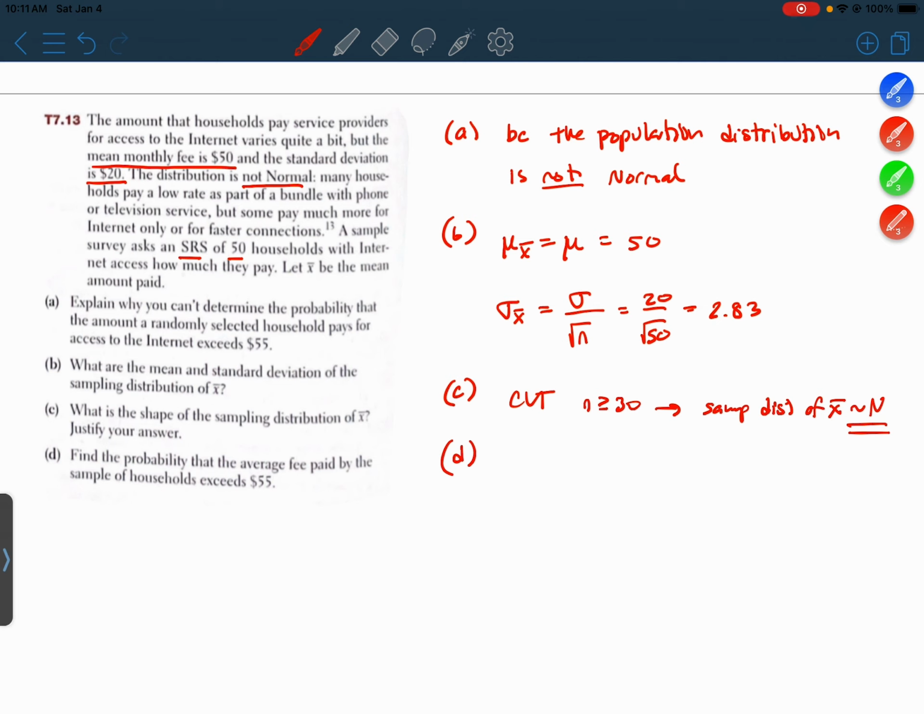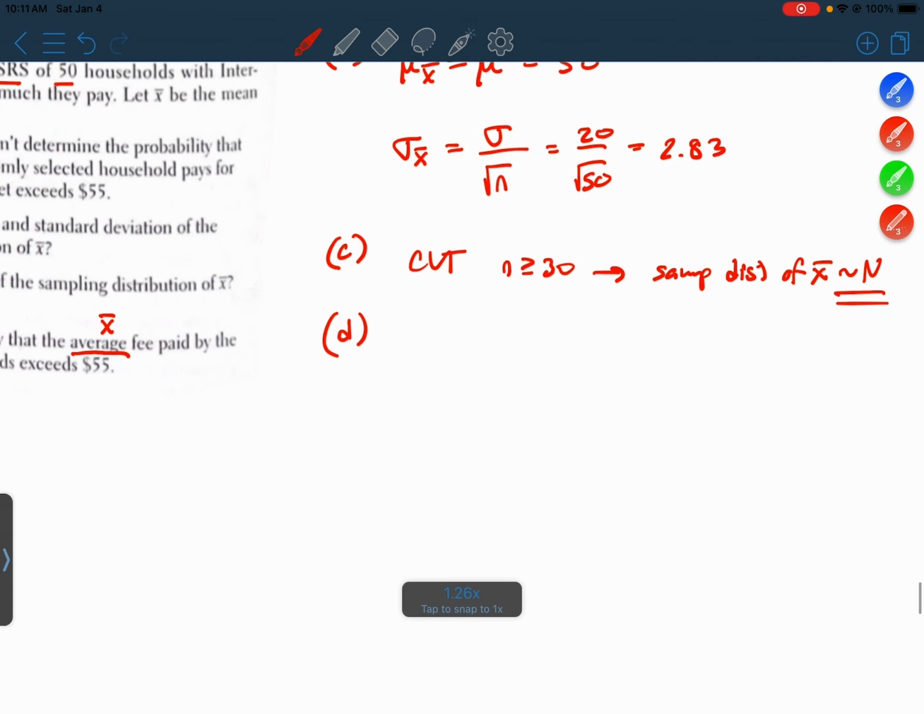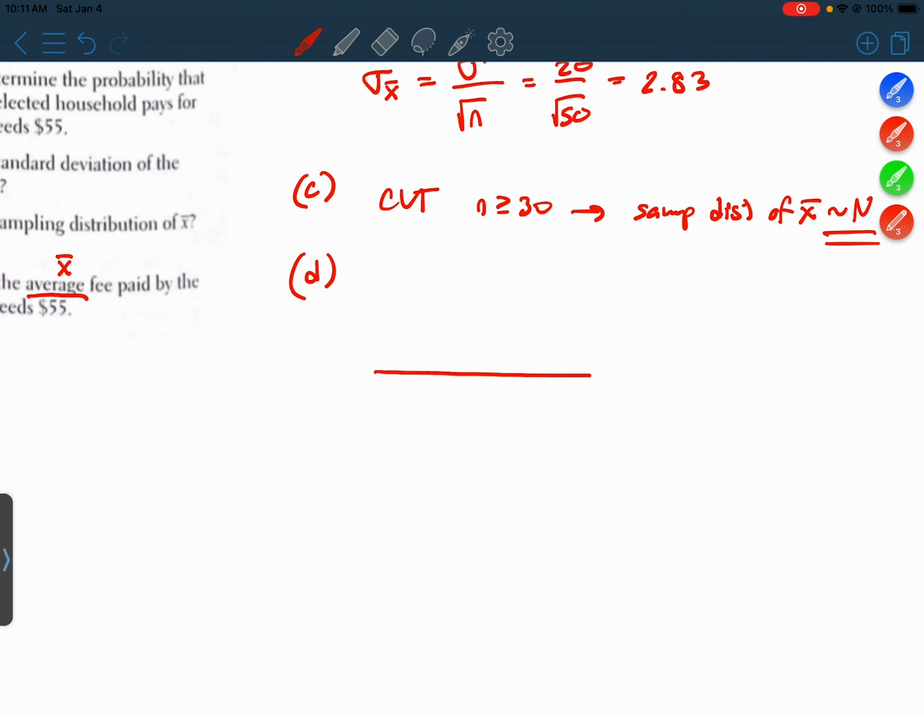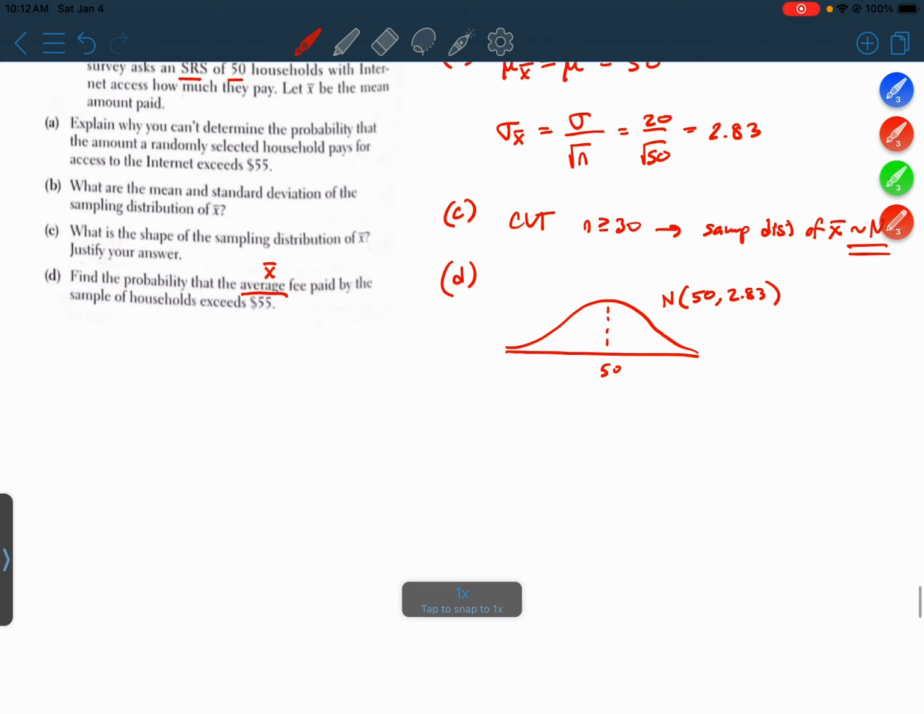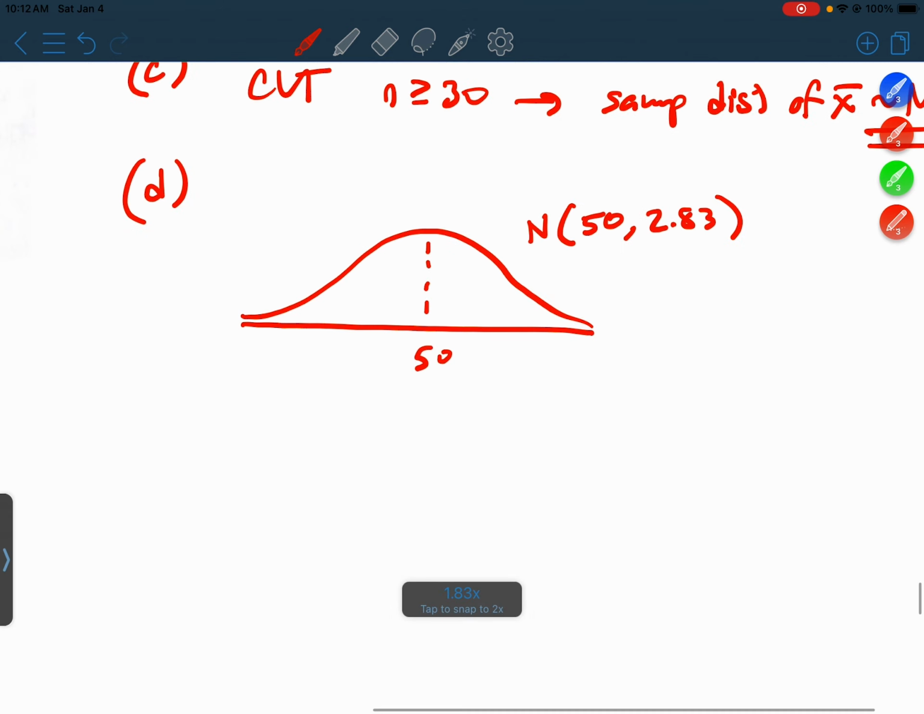Part D. Find the probability that the average, so when they say average, they're talking about X bar, right? So find the probability that the value of X bar exceeds $55. All right, so we can answer part D because we know that the sampling distribution has an approximately normal shape. Its mean is 50 and its standard deviation is 2.83. And the question is the probability that it exceeds $55. So that means greater than or equal to 55.